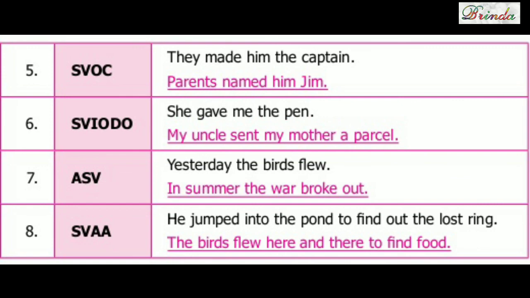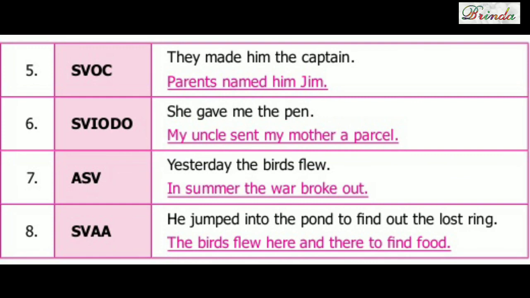Next one, ASV. Yesterday, the birds flew. So yesterday, நேத்துக்கு அது வந்து adjunct. The birds, subject. Verb, flew. In summer, the war broke out. In summer வந்து adjunct. The war, subject, broke out, verb. Next one, SVAA. He jumped into the pond to find out the lost ring.